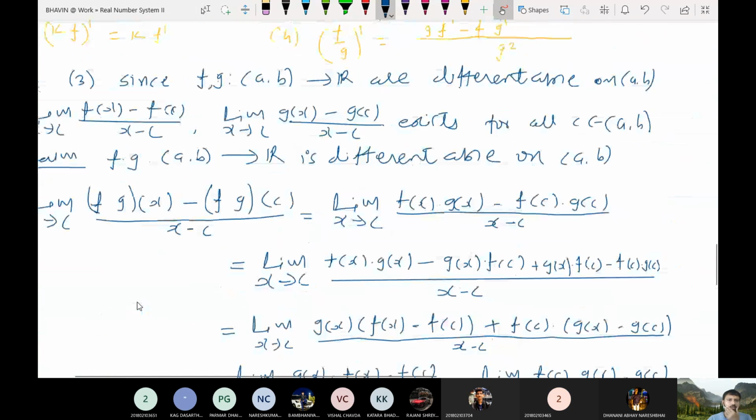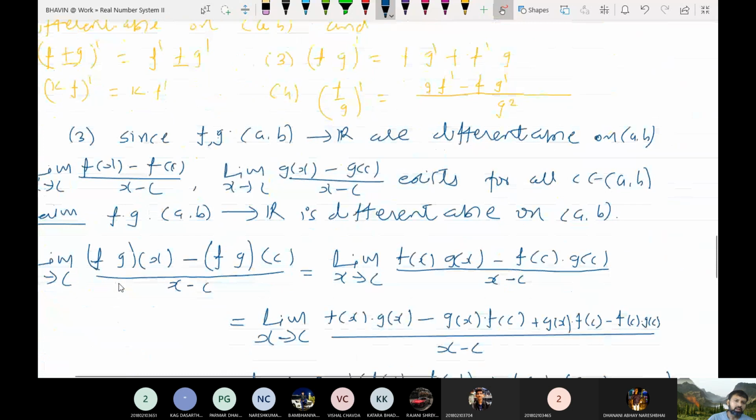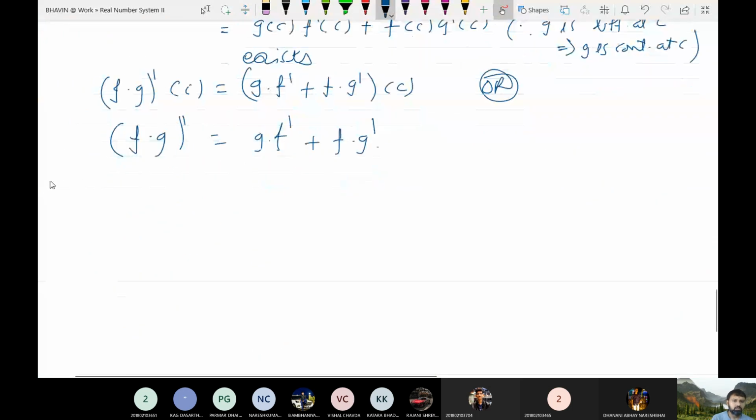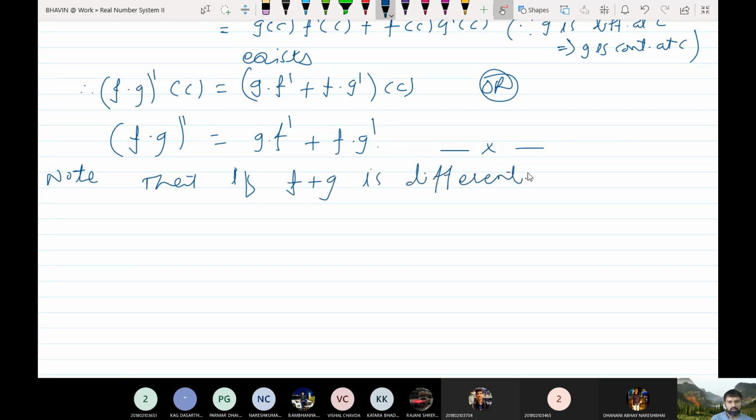Now the converse of this is not true, that is, f plus g being differentiable need not imply that f and g are differentiable. Note that if f plus g is differentiable, it does not mean that f and g are differentiable.